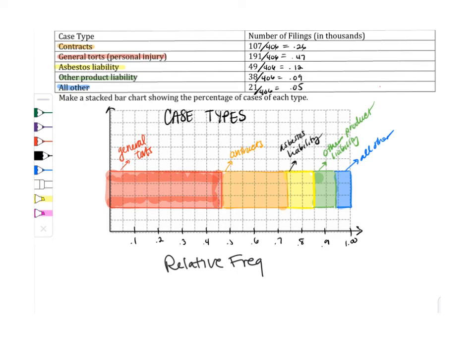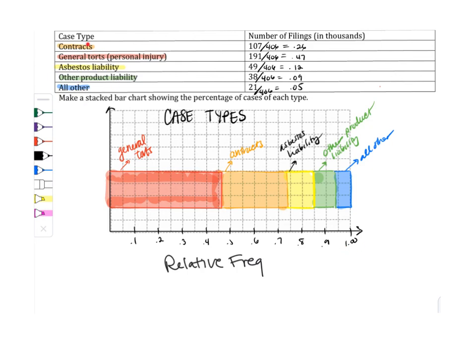So a good rule of thumb is to stack largest to smallest quantities or relative frequencies. So that's why I did general torts first, then contracts, then asbestos liability, other product liability, and all others, so that it's easier to read. And as you increase, you start at 0.46, we add 0.26 to let us know where we put this boundary. Then we add 0.12 for this boundary, add 0.09 for this boundary, and add 0.05 for this boundary. We should be at approximately 100%. 1% above or below, remember, is acceptable.